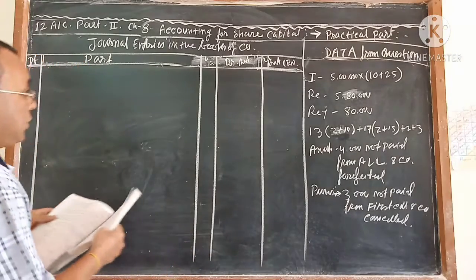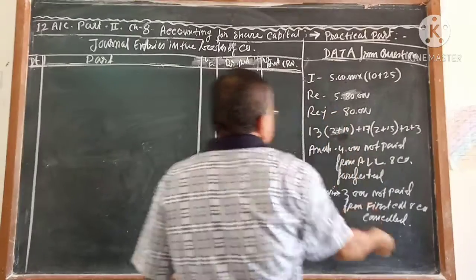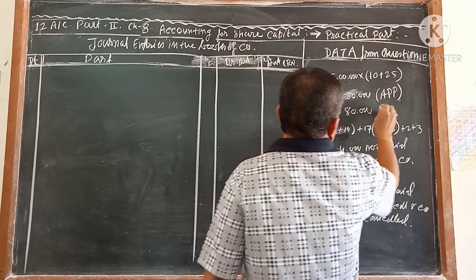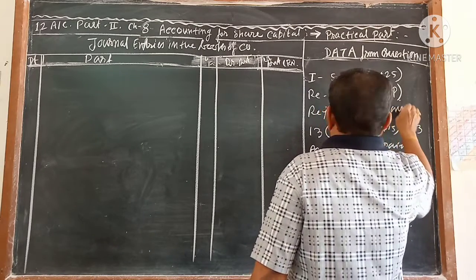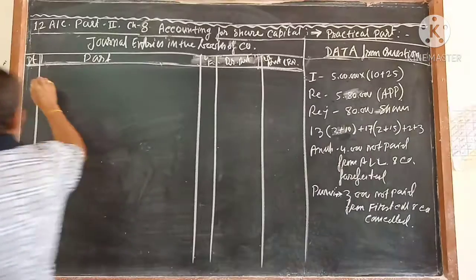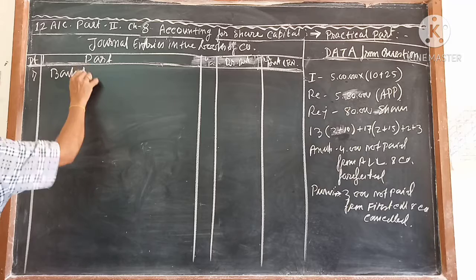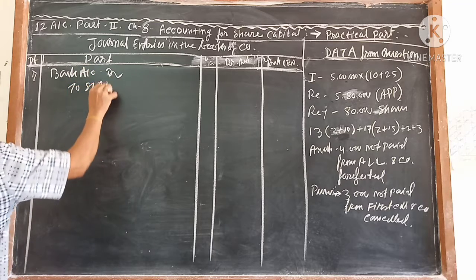So let me read it one by one. This is issued capital, received applications, this is applications. Applications receipts, this is rejected. 80,000 shares. Now we pass the entry. First entry is bank account debit to share applications.